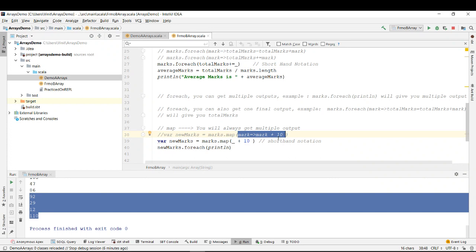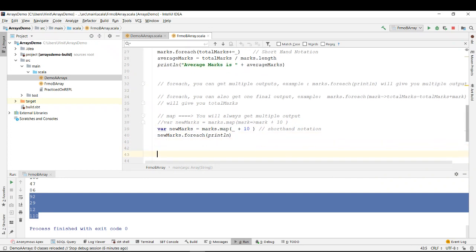So when we need multiple outputs, we can use map, but for an individual, I mean single, output we have to use for each, right? Both have their own properties, their own pros and cons, right?